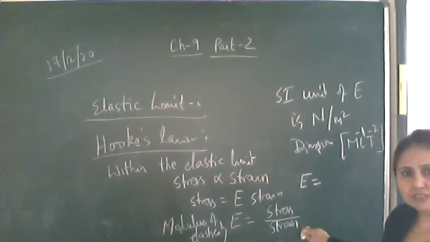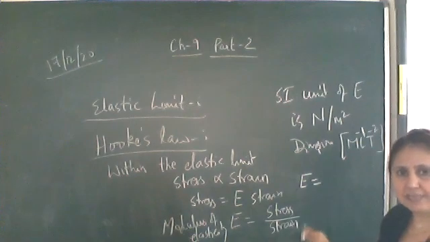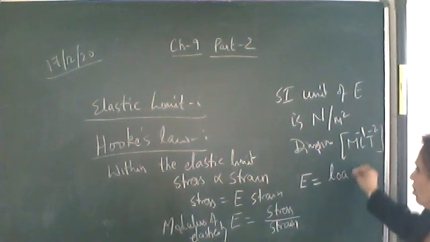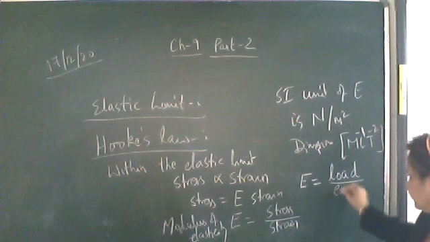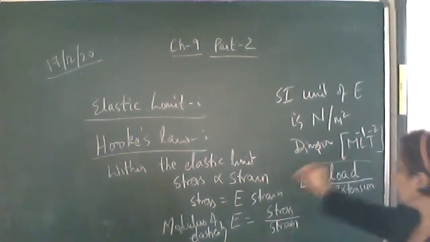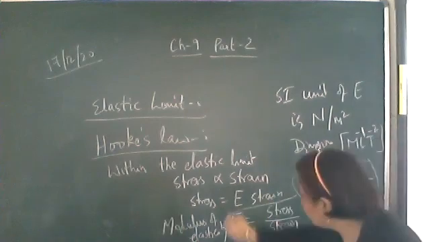The original length is constant, so strain is directly proportional to the increase in length, which we call the extension. So E can also be written as load upon extension.